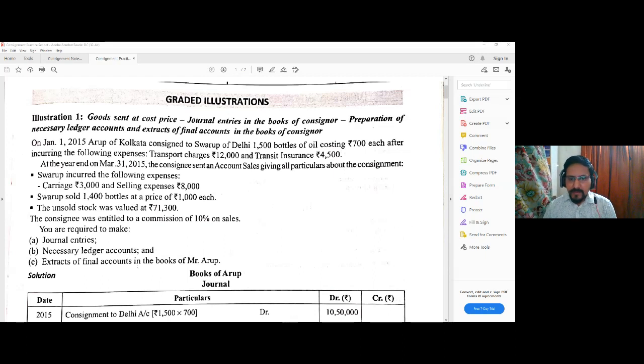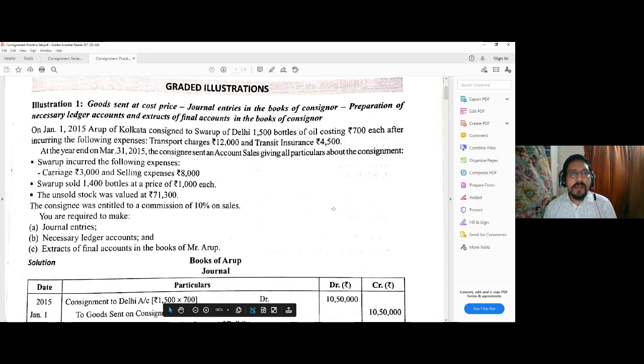Okay, so let me again go to the discussion. Now, this is a very simple type of question. On 1st January 2015, Arup of Kolkata consigned to Swarup of Delhi 1500 bottles of oil costing rupees 700 each after incurring the following expenses. Transport charges 12,000 and transit insurance 4,500. So these two are the expenses incurred by Arup, that means the consignor, who is consigning the goods to the consignee, that is Swarup.